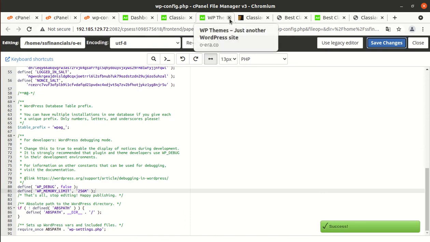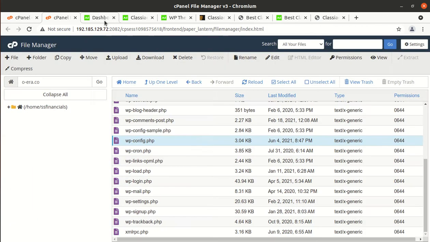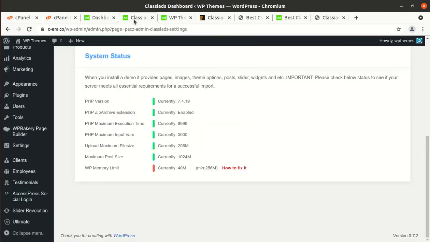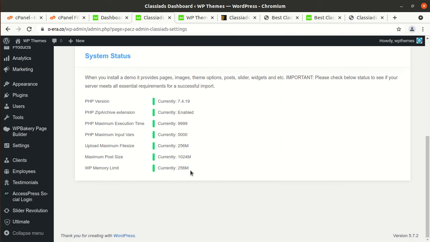So we have edited the wp-config as well, and now it should be fixed. Okay, great, all is green now.